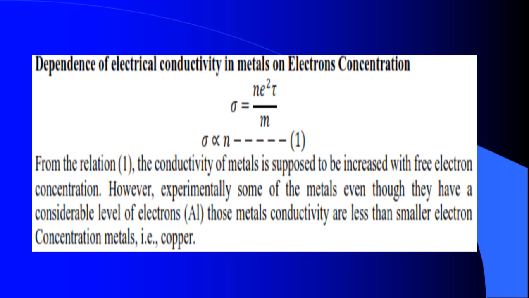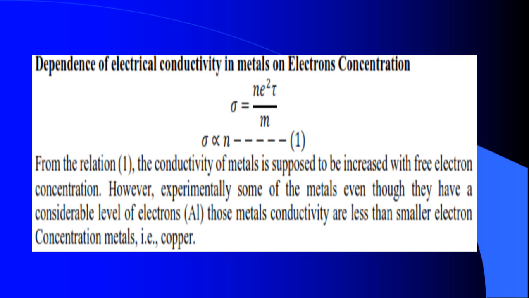But if you consider the metals copper and aluminium, the electron concentration in copper is less than in aluminium. Copper is monovalent and aluminium is trivalent. As per the experimental evidence, copper has more conductivity than aluminium, even though it has fewer electrons in the outermost shell, and its total number of electrons is also less than aluminium's.